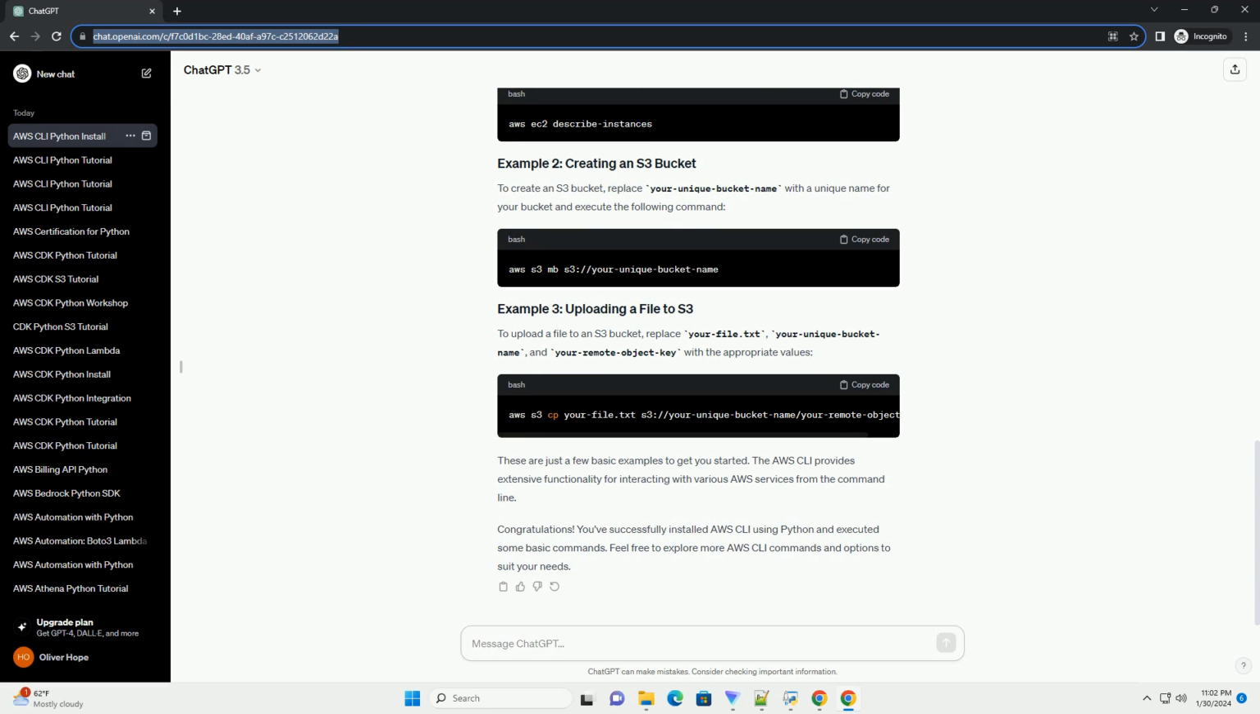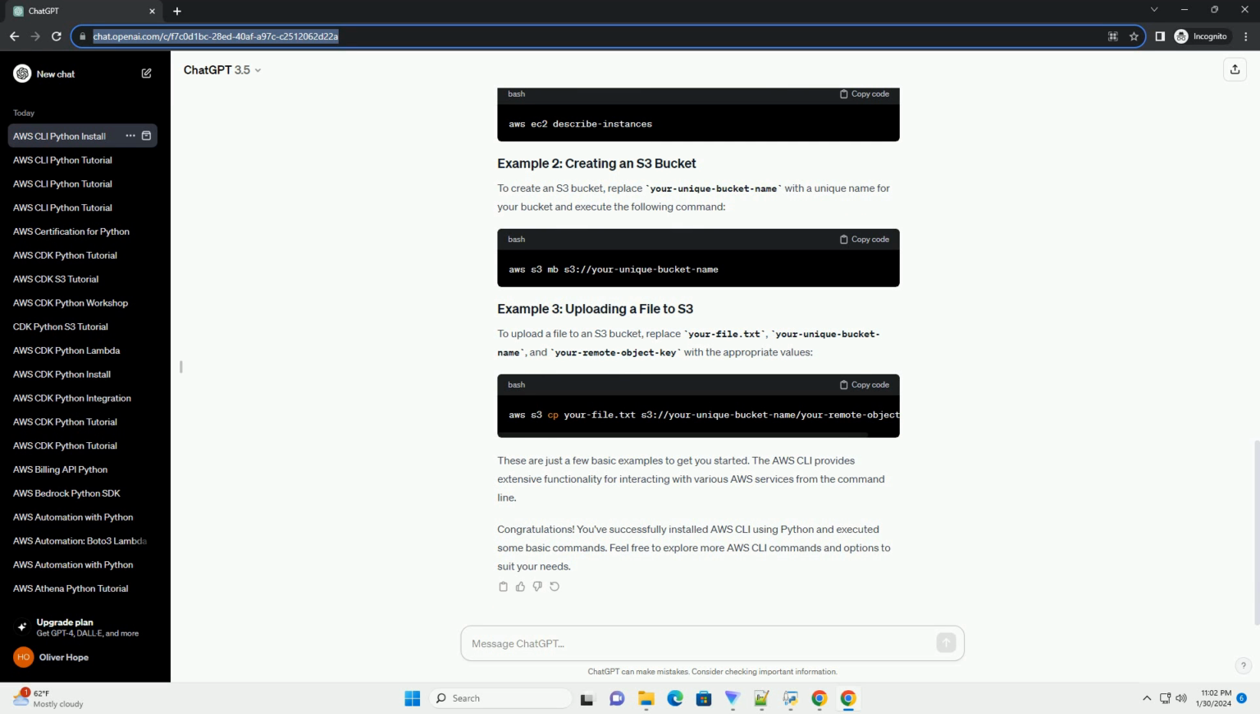This command lists all S3 buckets in your AWS account. Replace your unique bucket name with a globally unique name for your bucket. Replace your local file.txt with the local file you want to upload. This command provides information about your EC2 instances. Replace your instance ID with the actual ID of your EC2 instance.